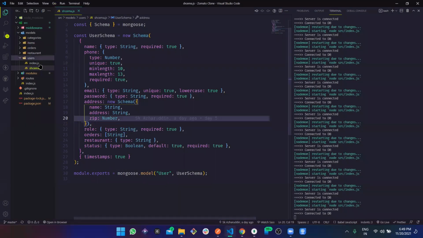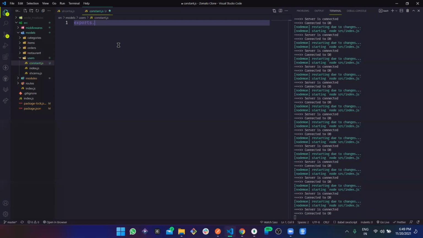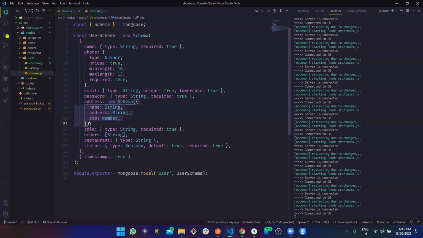So then let's just define this in a constant first. Let's add a file in the user model. We can define constant.js, and here we can define what kind of roles there would be. So again, if you are going to define multiple constraints in the schema, here is what we do. And again, there is one more way to do the same thing, not the same thing, but something else. Like suppose here we are defining this address right here, right? But this is not the way we do it.